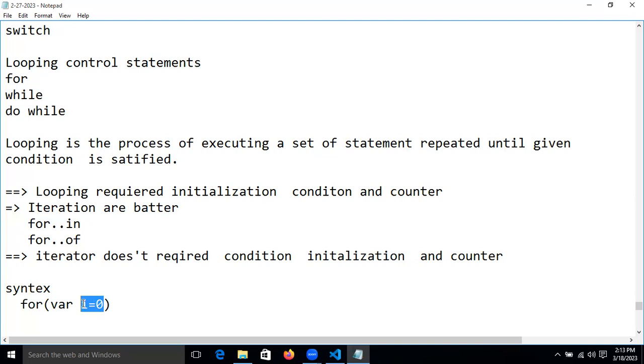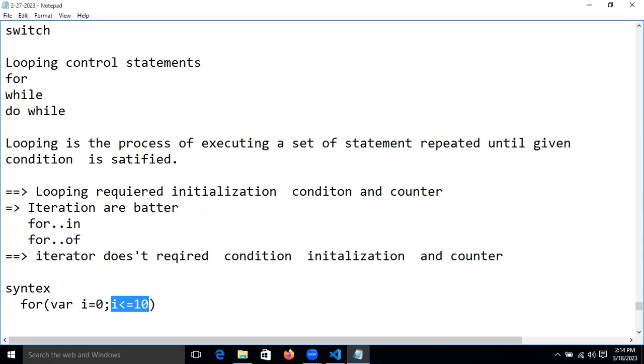Our loop starts from 0 onward. And how long it will iterate means when to stop. This statement means when to stop only.